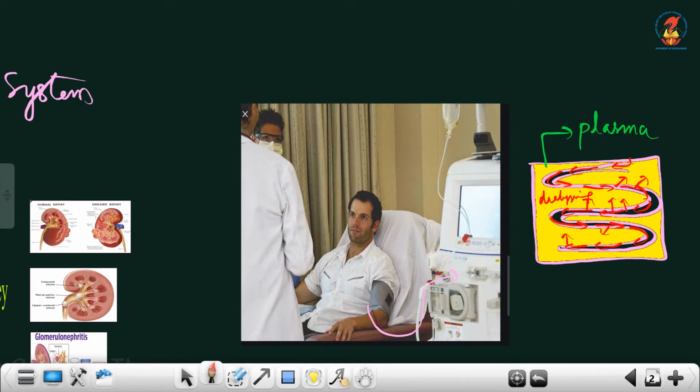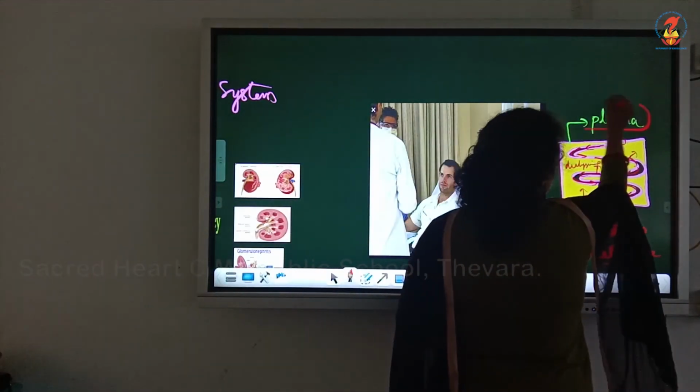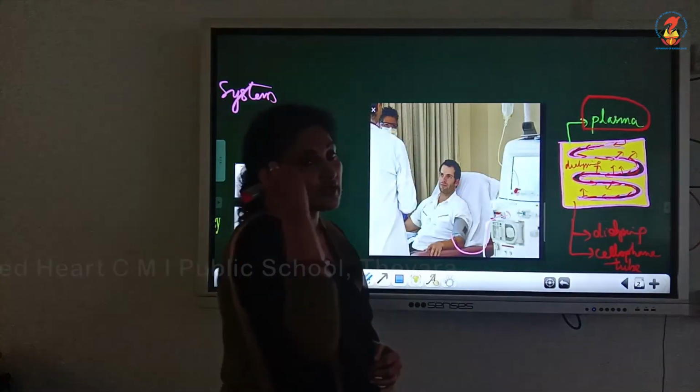So the setup has two very important components: the dialysing fluid, and the second component is the cellophane tube. The cellophane tube is porous, in the sense it is a semi-permeable membrane permitting the movement of nitrogenous waste, and there is a concentration gradient. Why is there a concentration gradient? Because the composition of the dialysing fluid is just plasma, no nitrogenous waste.